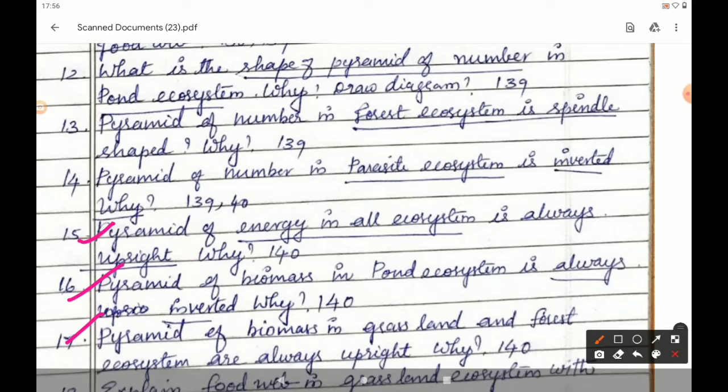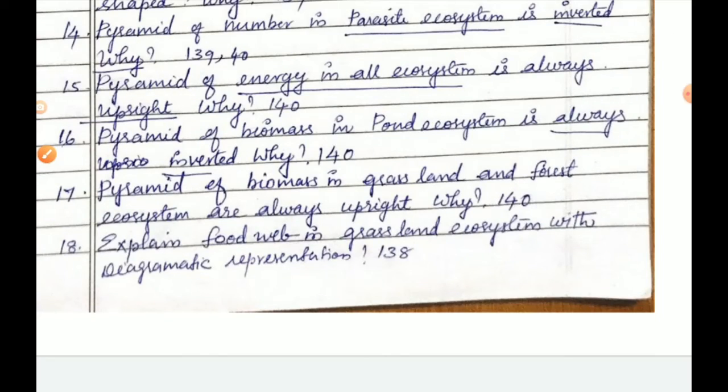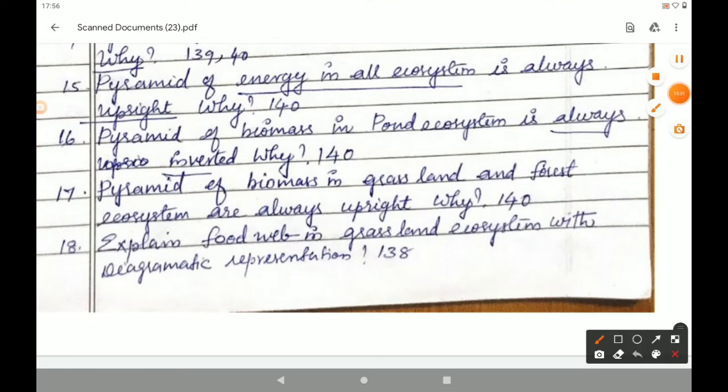The next question, 18th question. Explain food web in grassland ecosystem with a diagrammatic representation. Answer is given in page number 138.